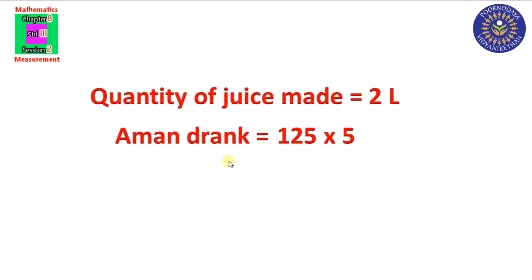So to find the total quantity, what do we have to do? Multiply this 125 by 5. 125 into 5 is equal to 625 milliliter. Total, Aman drank 625 milliliter of juice. Did you understand? Yes. Now we need to find out the remaining quantity of juice. So how can we find out? Yes, 2 liter minus 625 milliliter. We have to subtract this 625 milliliter from this 2 liter.